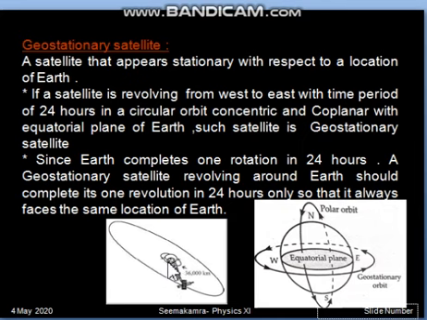Third thing is the direction of rotation of Earth is from west to east. So the geostationary satellite should also revolve from west to east only. If it goes from east to west, then the purpose of facing the same location of Earth will not be fulfilled. Now, to understand this whole process, we can take the help of this small video clip.